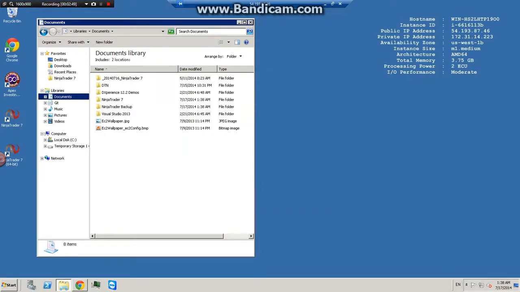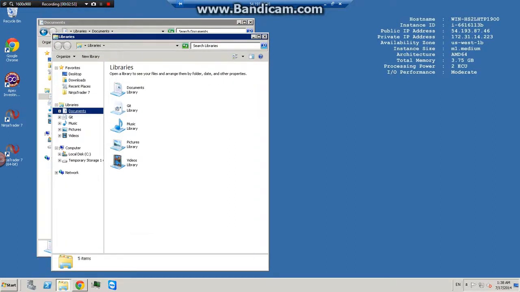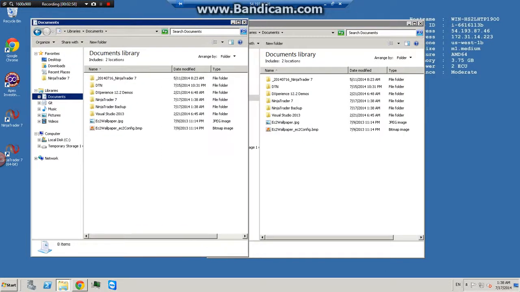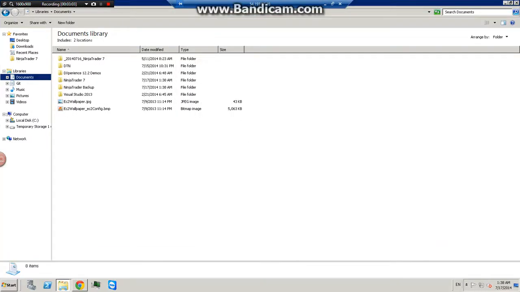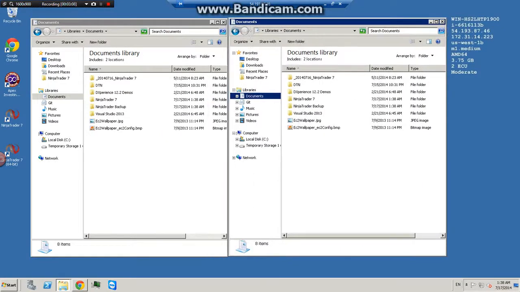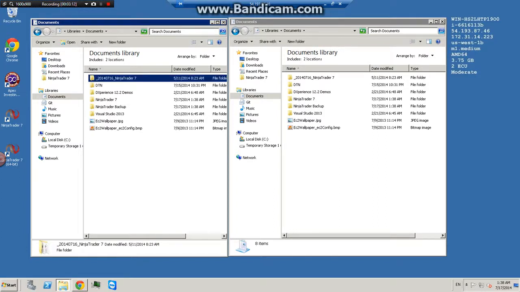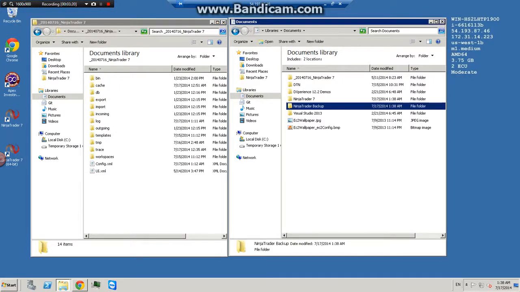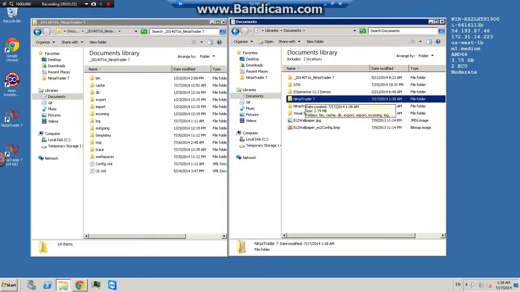The next step is to open two versions of Windows Explorer, one on the left and one on the right. In the one on the left, find your backup NinjaTrader folder and open it. In the one on the right, find your new fresh NinjaTrader folder and open that.